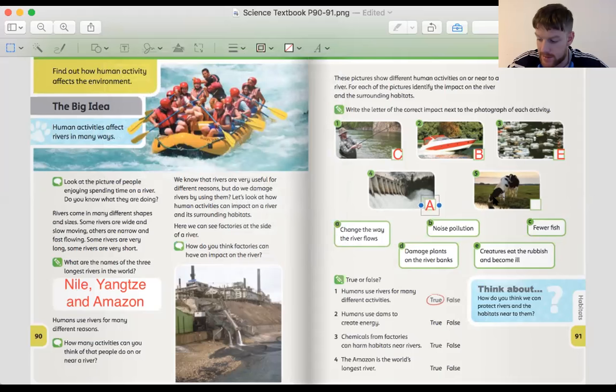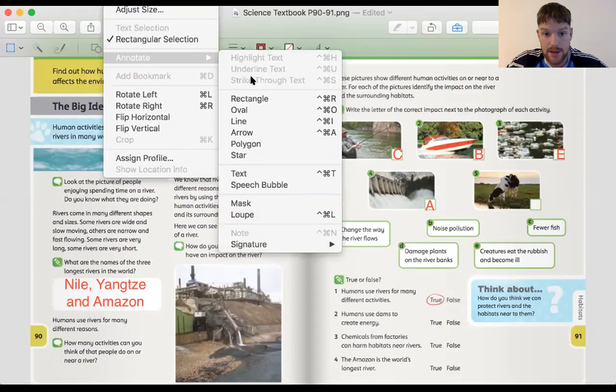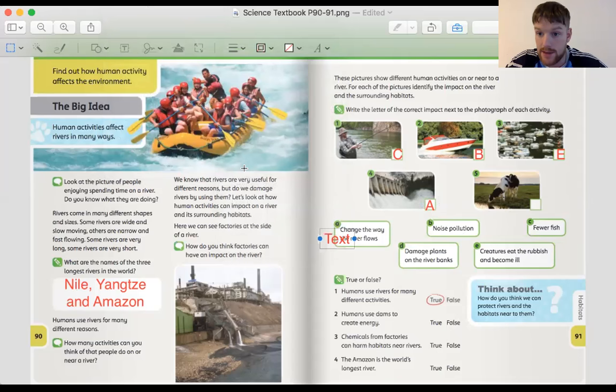And the last one is domestic animals, number 5. So we are left with D, damage plants on the riverbanks. Now, the animals damage the plants on the riverbanks because either they eat them or they stand on them, which causes them to become damaged. So D. So there we have C, B, E, A, and D.